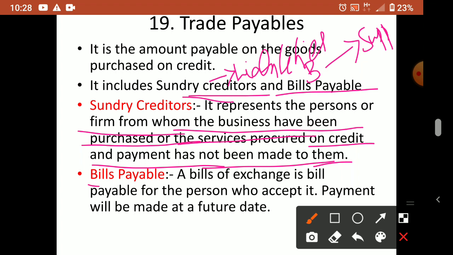Okay, now another thing is bills payable. So just like that bill I told you, if we have to pay money on a bill to somebody, then it is called what? Bills payable. Payment will be made at a future date. Afterwards only we'll make the payment.